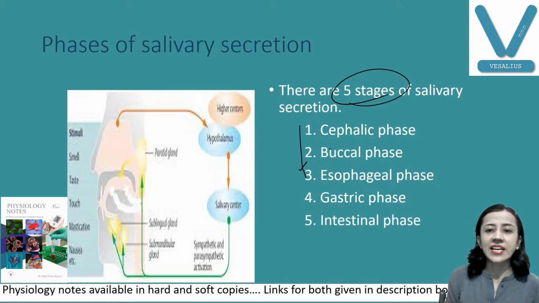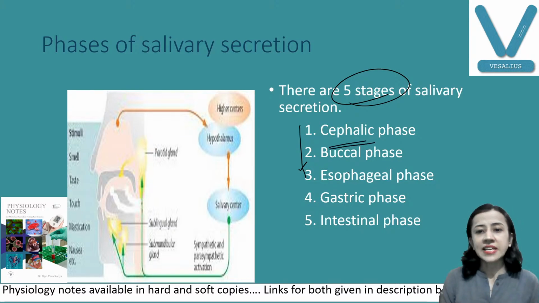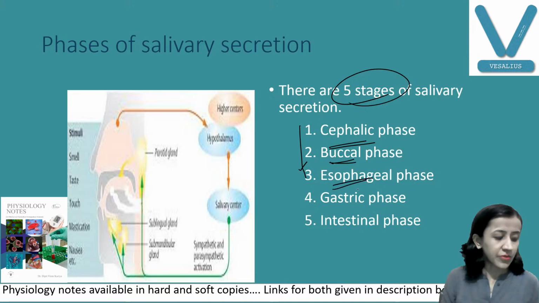One, that is cephalic phase. Second, that is buccal phase, when the saliva is secreted with the presence of food in the mouth. Third, that is esophageal phase.